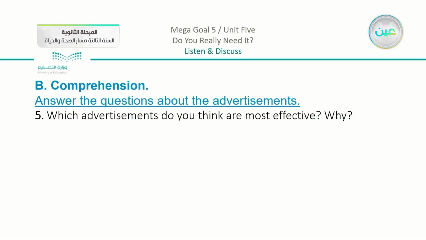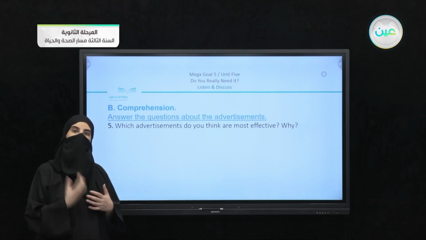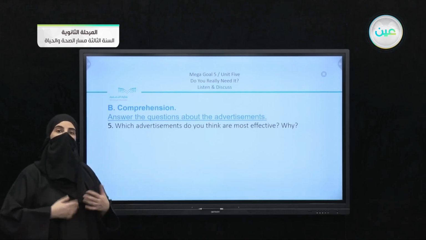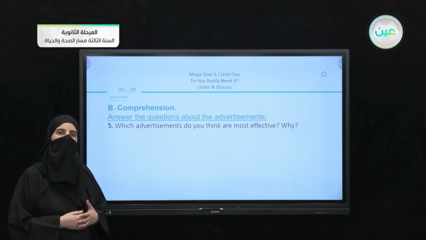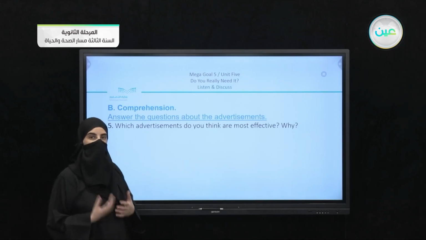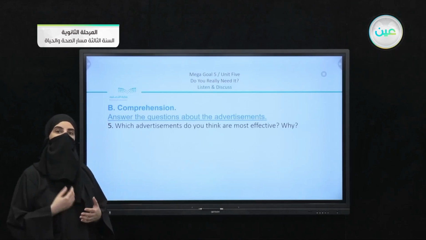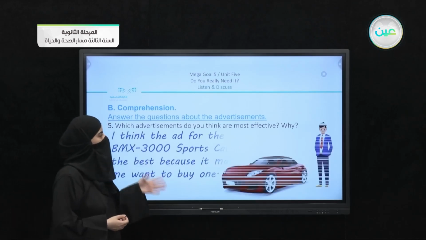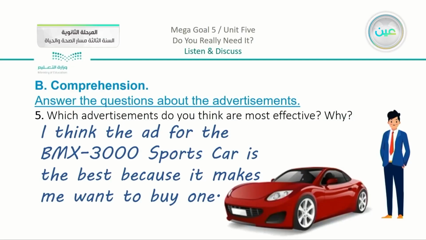And the last question: which advertisements do you think are most effective and why? From all the five advertisements that we mentioned, which one has the most effective appeal, the type that other people may be excited to buy or to see what the advertisement is about? Basically, something that is very attractive and effective is something that is desirable, and we come to the conclusion that it is the car. So we have here: I think that the ad for the BMX 3000 sports car is the best because it makes me want to buy one.